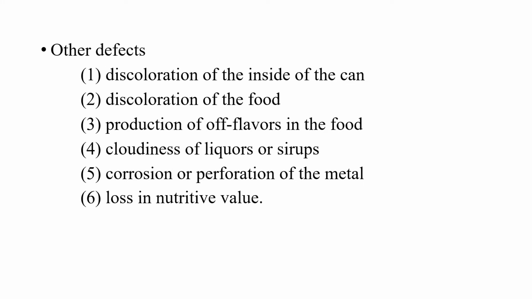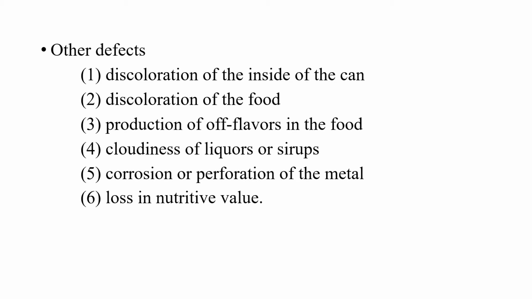Other defects are the discoloration of the inside of the can, discoloration of the food, production of off flavors in the food, cloudiness of liquors or syrups, corrosion or perforations of the metal, and also loss in the nutritive value.